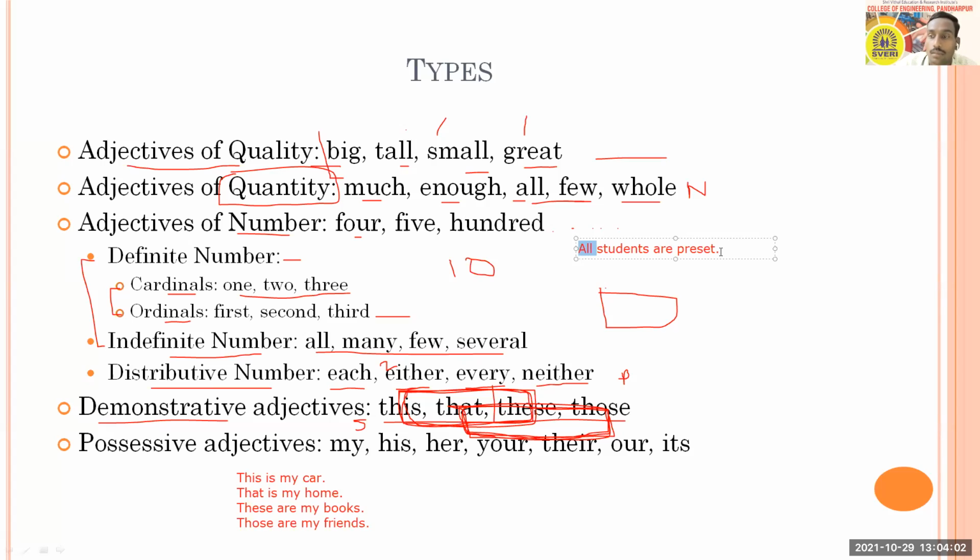We can say it is an adjective of indefinite number also, no? Yes, yes, you can say. So both types are the same. In this case, for indefinite number also, you can use the same: all students are present. In this case also, you're not sure exactly how many students there are. So that is indefinite. Okay.